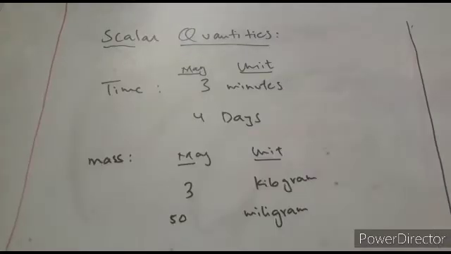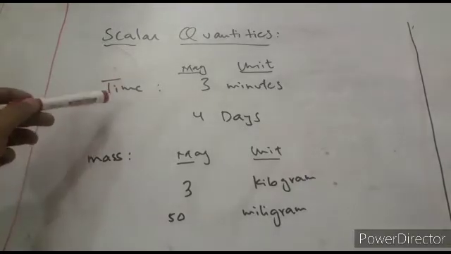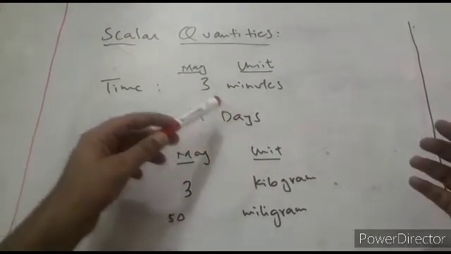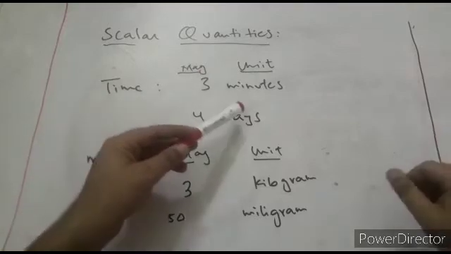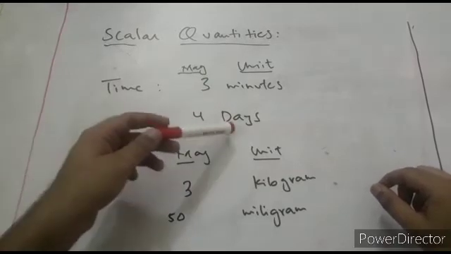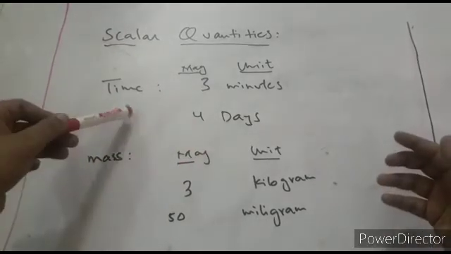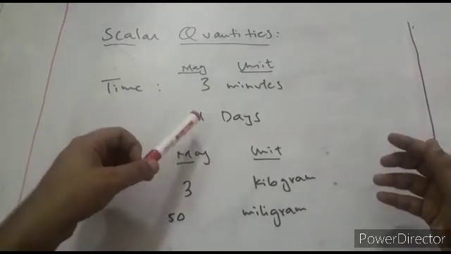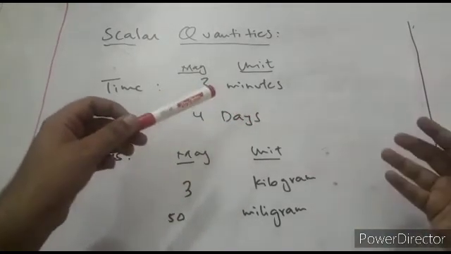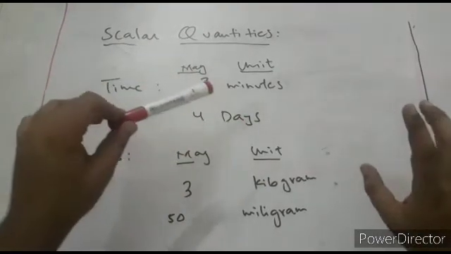So students, here we take some examples of scalar quantities. Time is a scalar quantity, and if we describe time, we describe it in such a way like 3 minutes. Here 3 is the magnitude and minutes is the unit we used. The same way we can say 4 days. 4 days is a quantity of time, so it's a scalar quantity, and here 4 is the magnitude and days is the unit. This unit can be either an SI unit or some other unit as well, but time is completely defined by these two quantities. We don't need any direction to describe it.